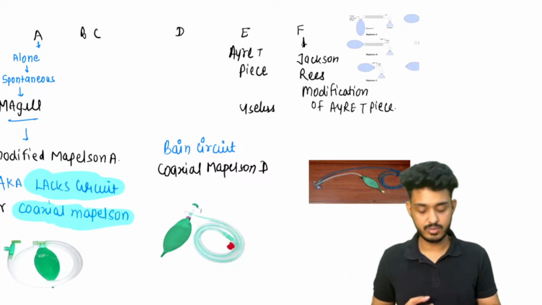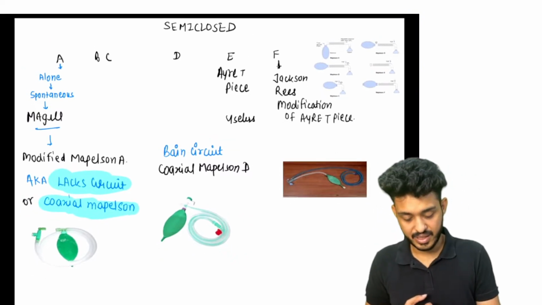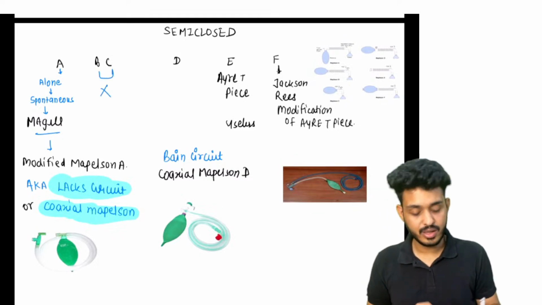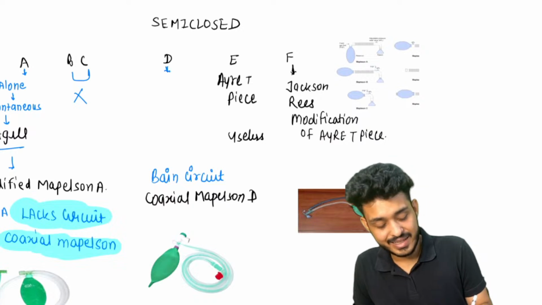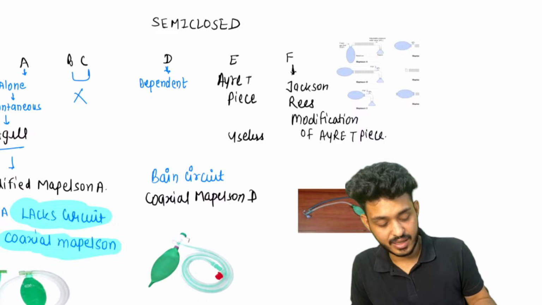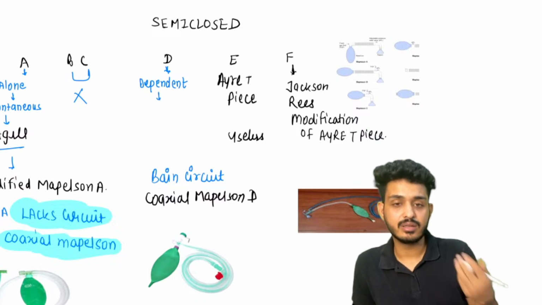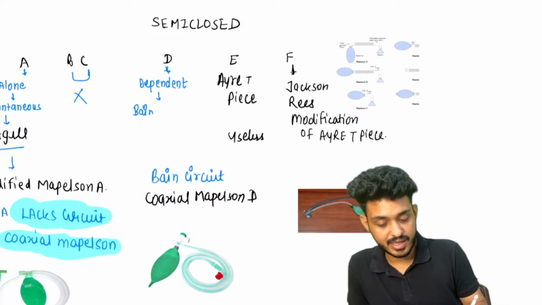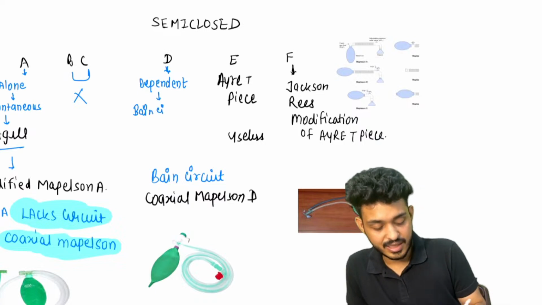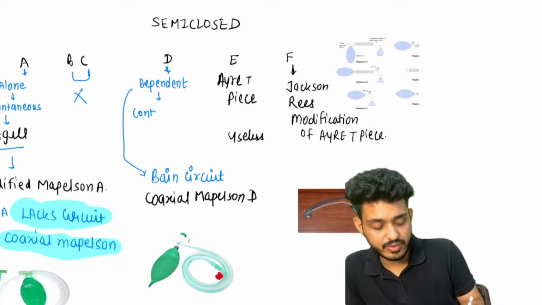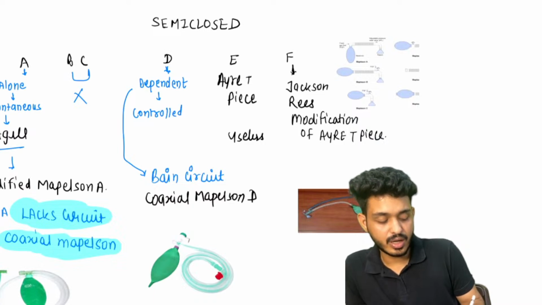I would let you solve the questions. B and C, they are not used now. Just remember about the D, and D is a dependent circuit. It will be dependent on someone, so dependent on whom? That is known as Bain circuit. This is also known as Bain circuit, and this is used for controlled ventilation.